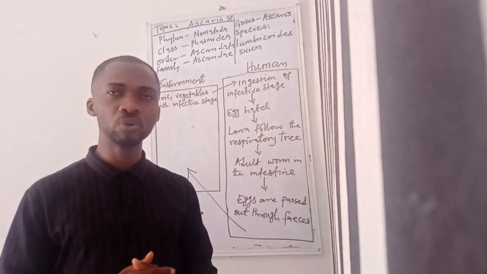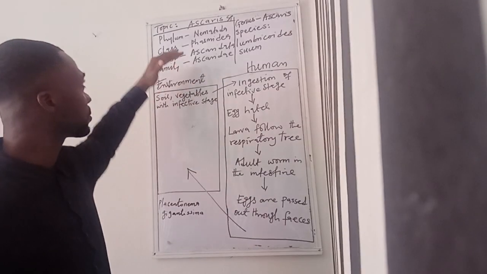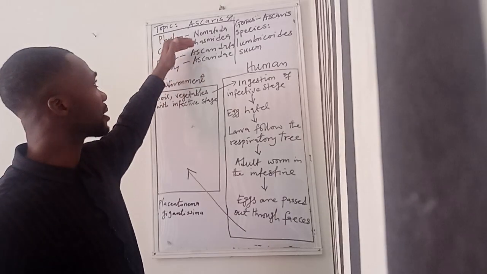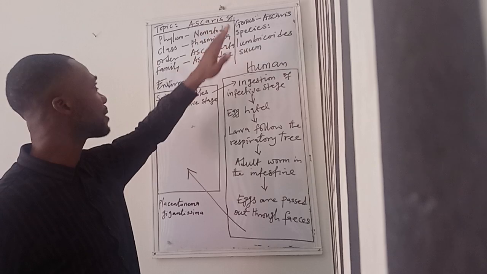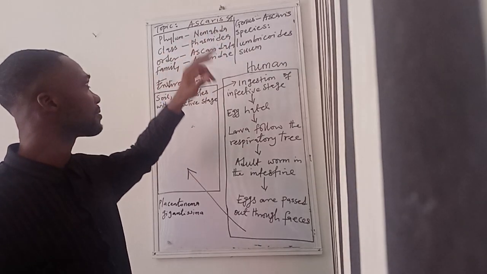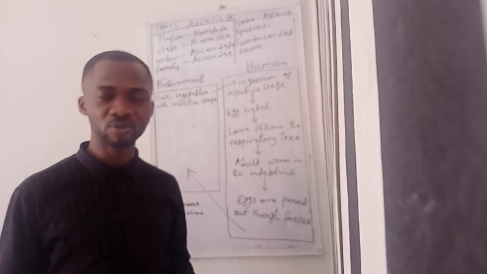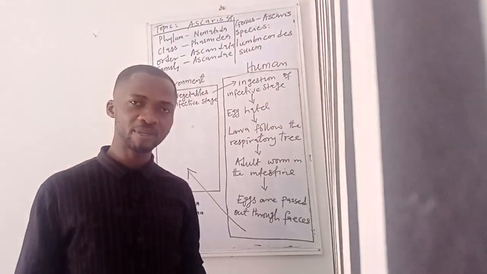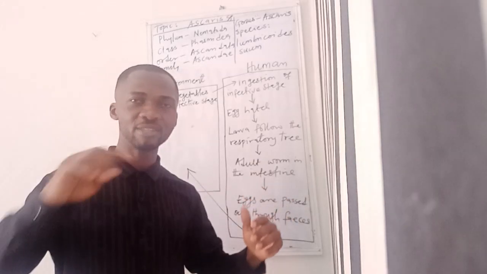Now we're going to go into the classification briefly. When it comes to classification of Ascaris, you can see that it has the phylum as Nematoda, class Phasmidia. Of course, we have two different classes when it comes to nematodes. We have the Phasmidia, or the Secernentea, and the Aphasmidia, the Adenophorea.